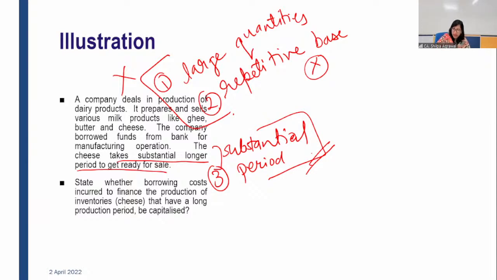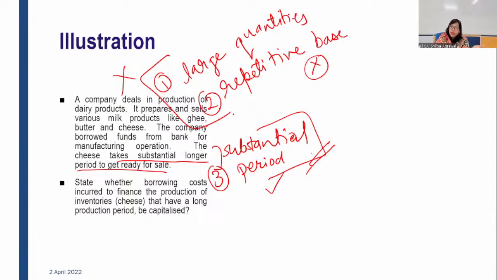So this is something we have to take care of. The choice is with the entity. If it is possible, they can go with the second option also. Fine. So in the standard, it is not necessary that you have one answer. There may be two different possible answers. There may be a difference of opinion, so there is no right or wrong. Here in this solution, there is a possibility of two different answers.